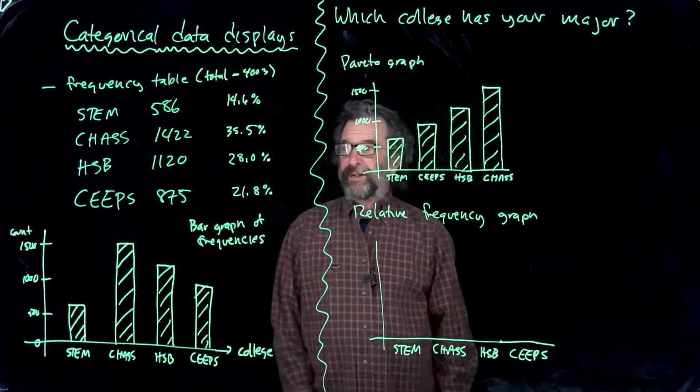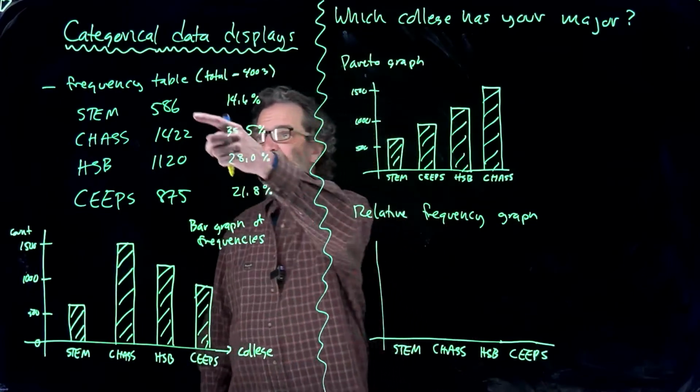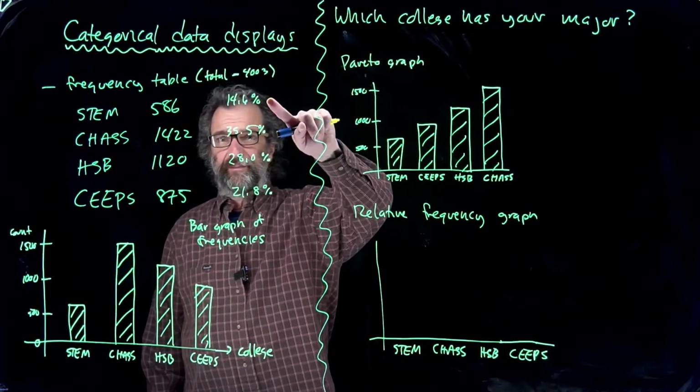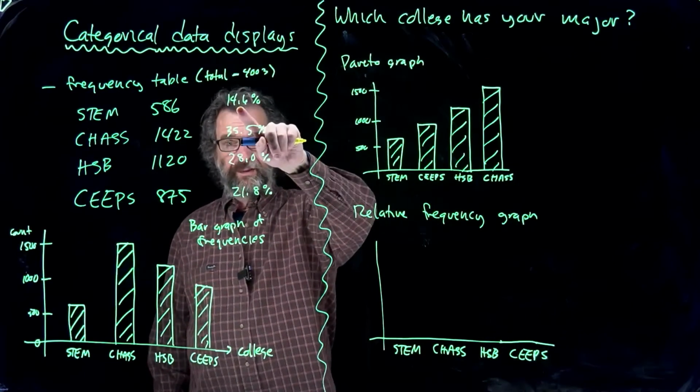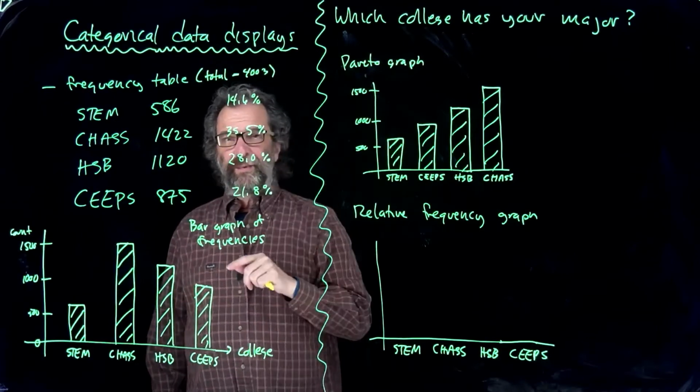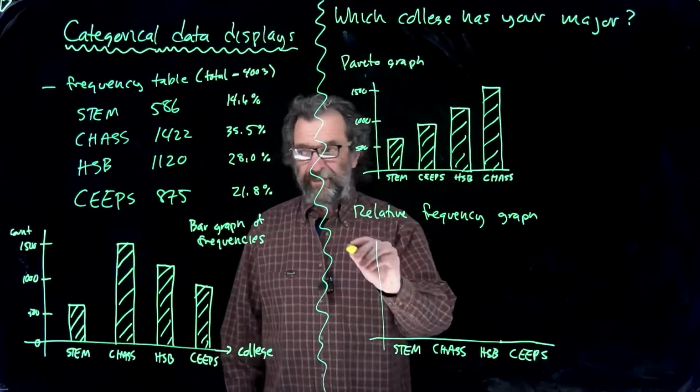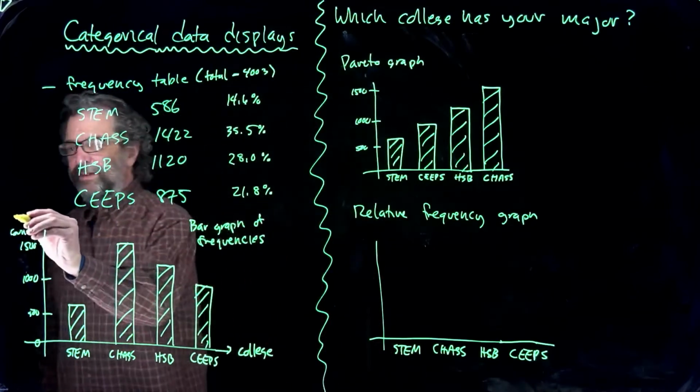Another option is a relative frequency graph, where instead of graphing these amounts, we graph the fraction of the total. So that's like graphing percents. So 14.6 is 0.146 as a fraction, a relative frequency. So over here it said count or frequency.